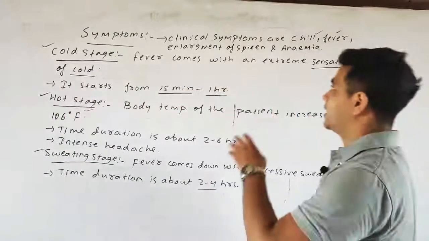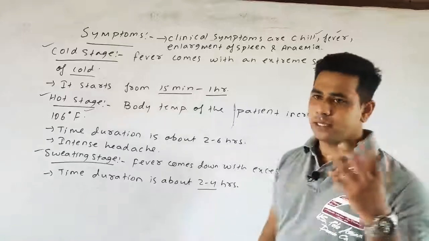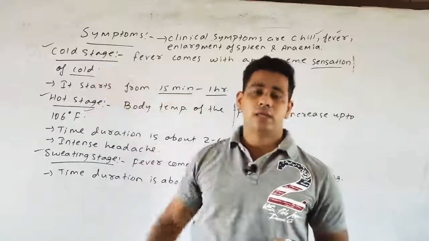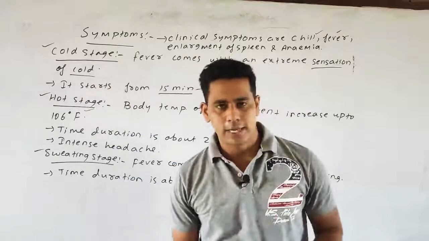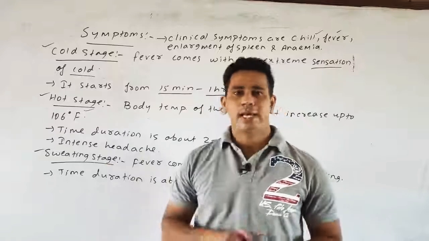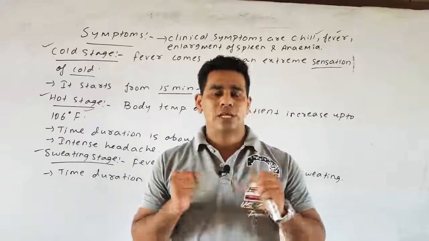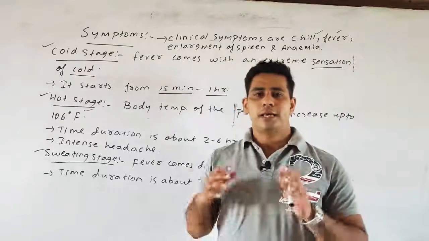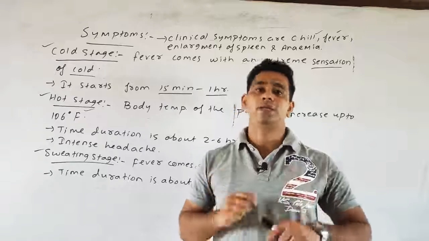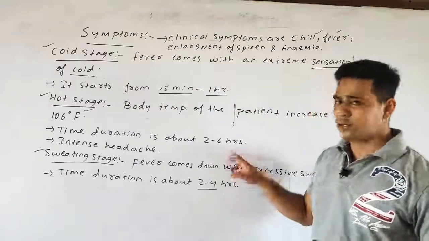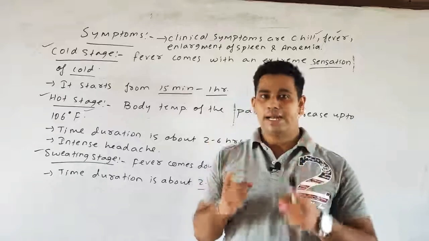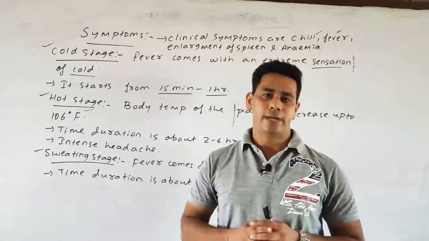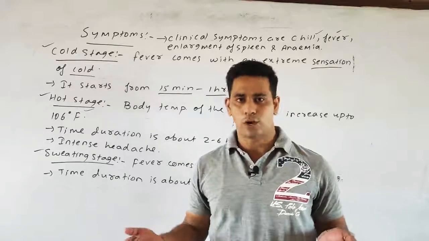First, we see the various clinical symptoms such as chill, fever, enlargement of the spleen, and anemia. Secondly, we see the 3 stages: the cold stage, the hot stage, and the sweating stage. In the cold stage, the fever comes with an extreme sensation of cold, and the duration, as I said, is 15 minutes to 1 hour. In the hot stage, the body temperature is increased up to 106 Fahrenheit, the duration is about 2 hours to 6 hours, and intense headache is seen. And lastly, the sweating stage, in which the fever comes down with excessive sweating, and the duration is about 2 hours to 4 hours.